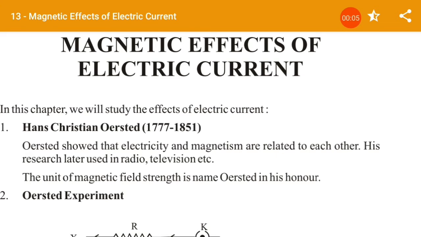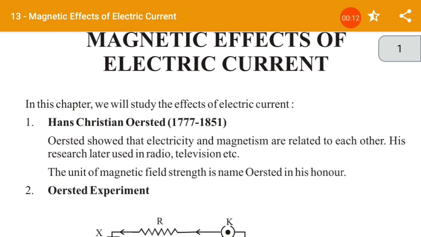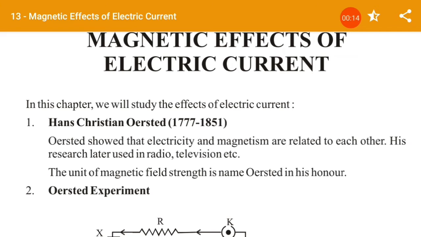So as we know, we are in an important chapter, that is magnetic effects of electric current. As we have discussed in our previous video presentations related to the effects of the electric current, Hans Christian Ørsted showed that electricity and magnetism are related to each other. His research was later used in the radio, television, etc.